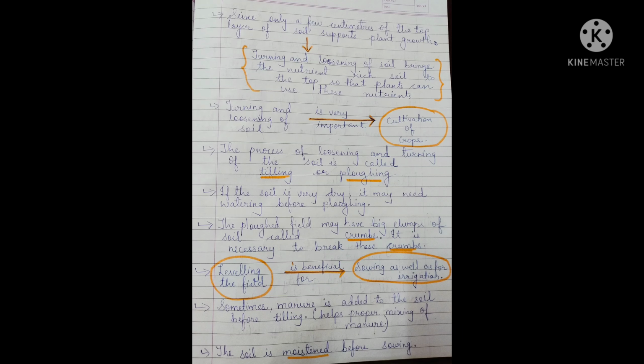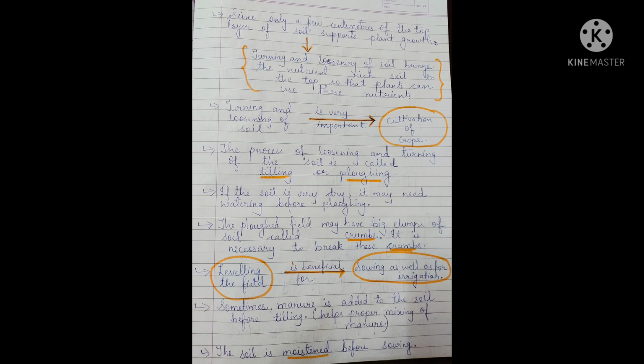Now it should be in a similar pattern, in one line. It should be leveled, right? So what does the next point tell us? See my dear students, it is circled with the orange color. Leveling the field is beneficial for sowing as well as for irrigation.